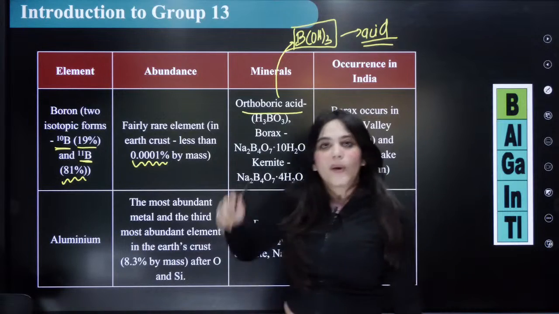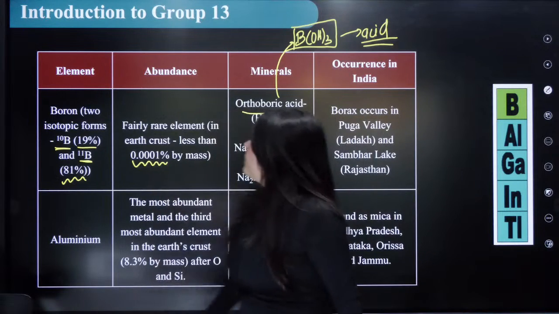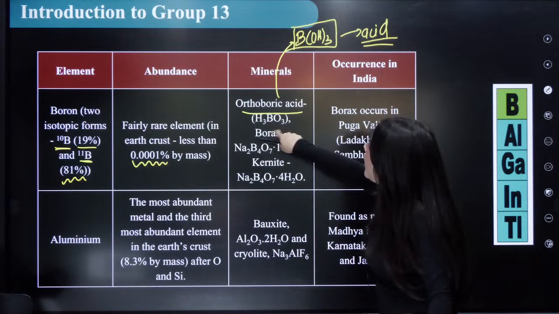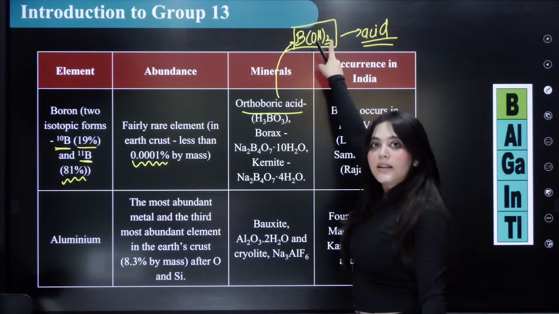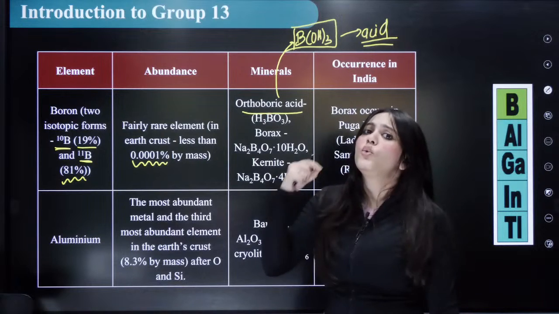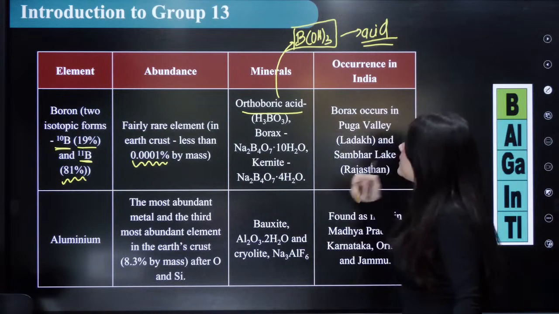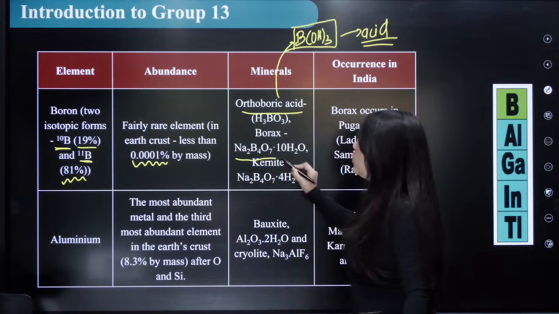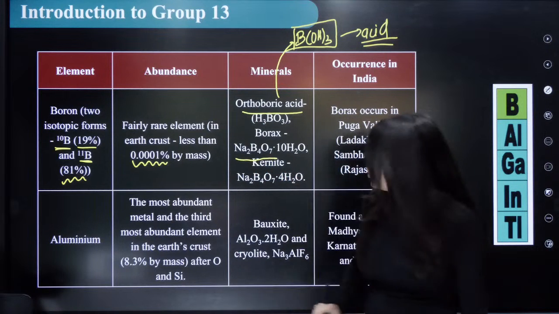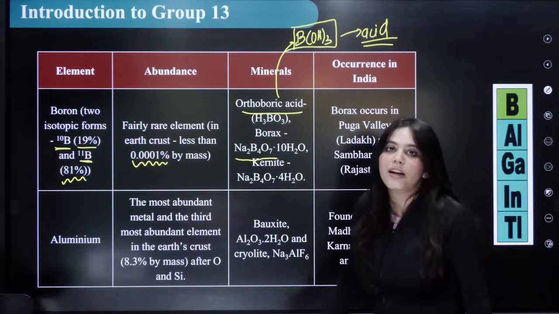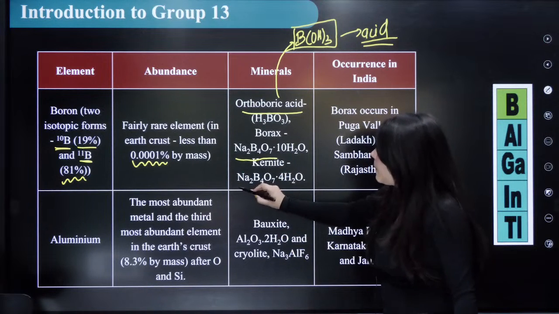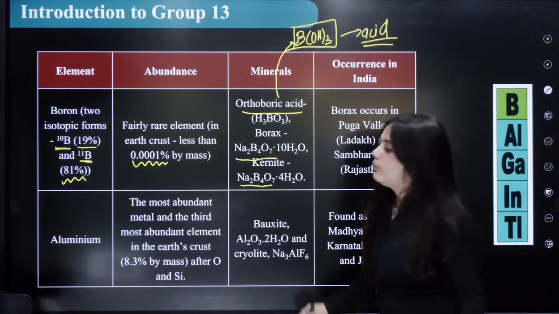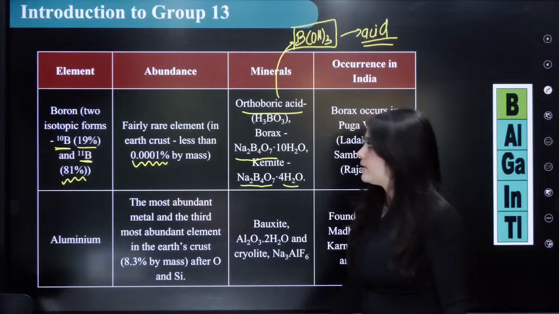Why is it an acid? We're going to discuss it right in this session. But for now, know that this formula can be written like this also in your exam, just to confuse you, right? The next is borax. What is the formula for borax? You should know it is Na2B4O7·10H2O. Kernite is another mineral. Its formula is the same, Na2B4O7, only the water molecule count is different. Here only 4H2O is present, right?